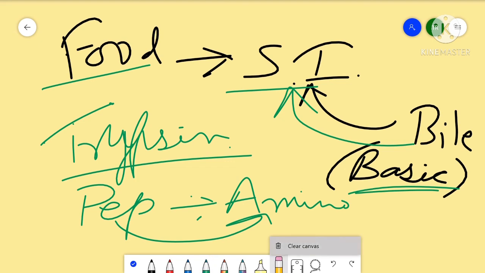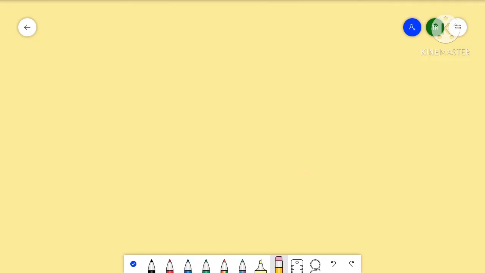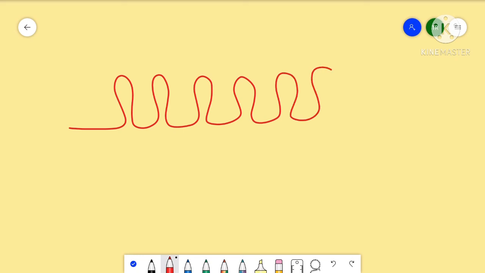Ultimately, after the digestion is completed, what happens? After the digestion process is completed, what is required by the body is absorption of the digested product. This absorption takes place in the small intestine, and in order to improve the absorption process, you will find finger-like projections in the walls of the small intestine. These finger-like projections are called villi. Villi will actually help in increasing the surface area of the walls of the small intestine.